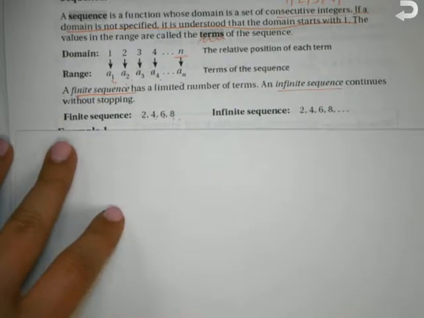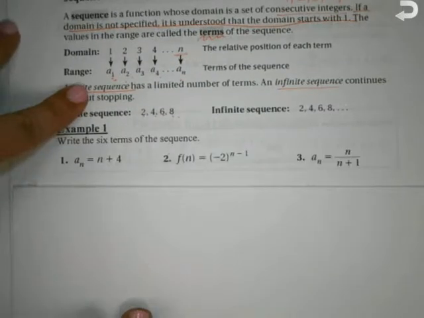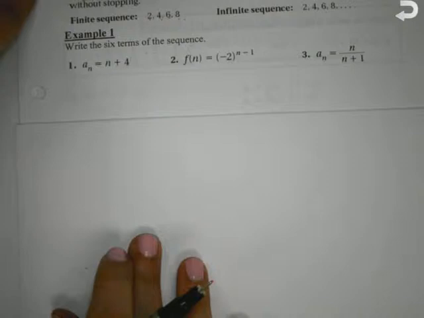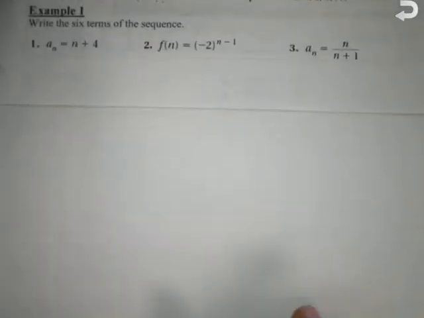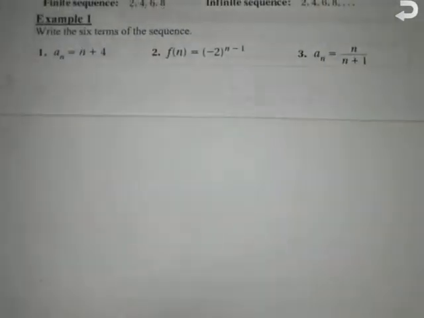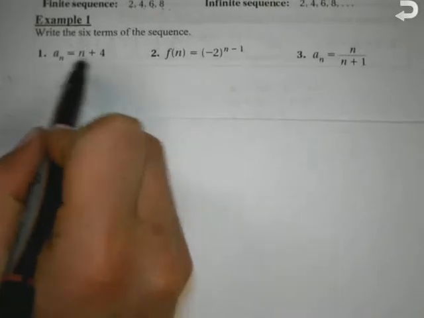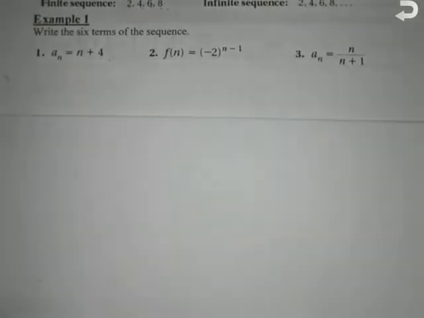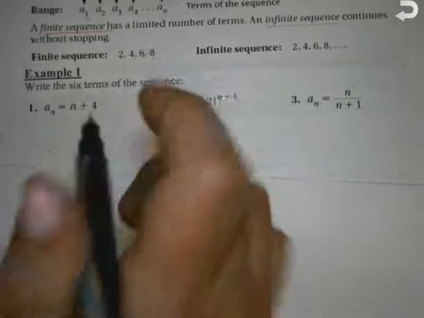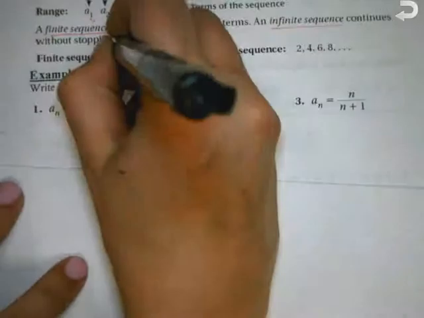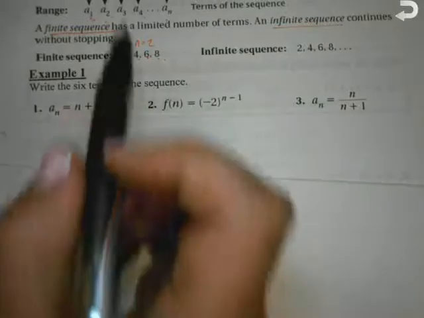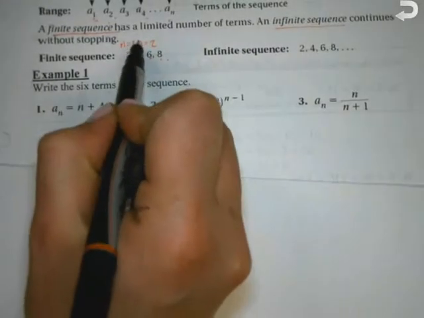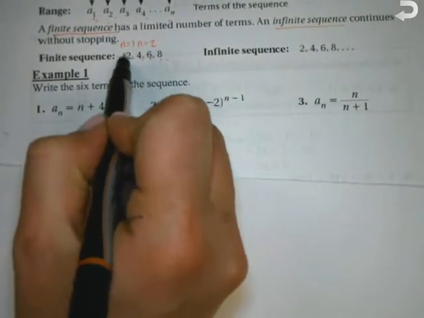Okay, so example 1. All they want us to do is write out the first 6 terms of each sequence. This is the equation for the sequence. Remember in the CST review stuff that we were doing, when they gave us a list like this, I just told you to label them n equals 1, n equals 2. Remember that stuff? That's what this is. So the n equals 1, that's your domain, the number term. The 2, that's the range, the answer, the actual term.